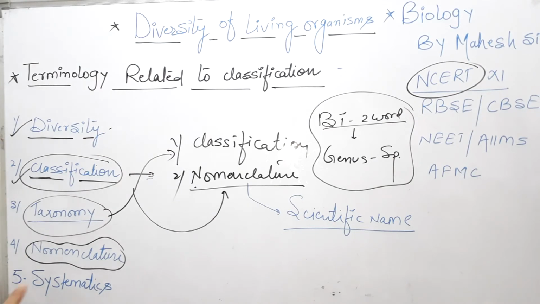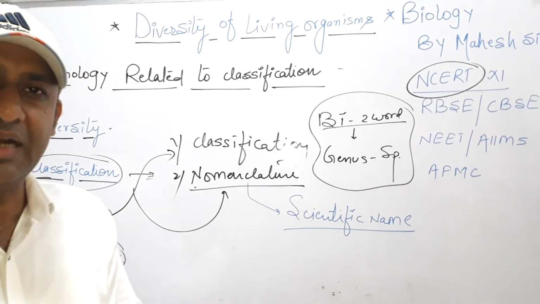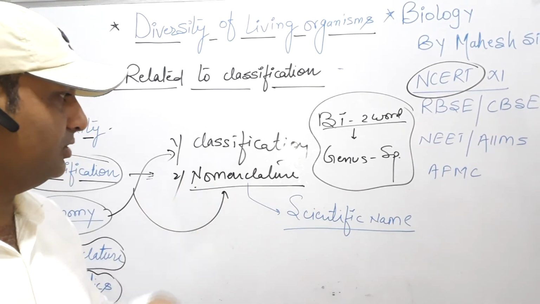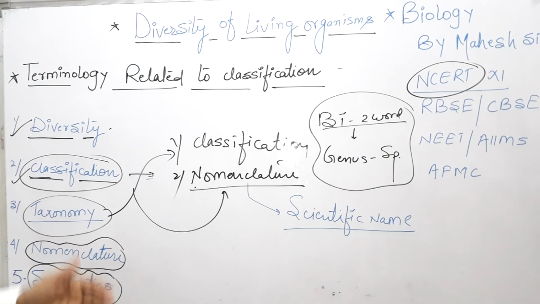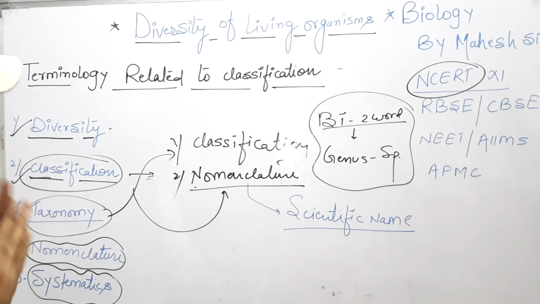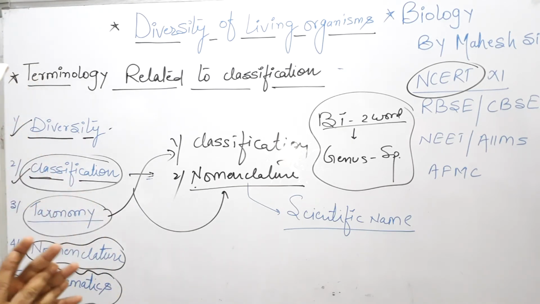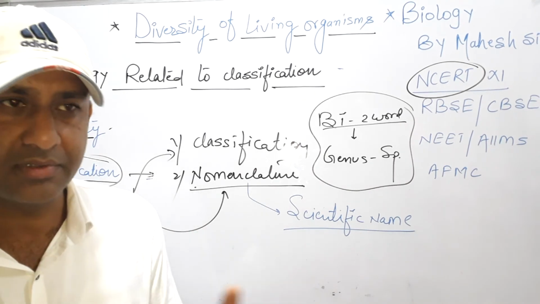Next is systematics. The branch of science which deals with the study or arrangement of organisms on the basis of similarity, classification, identification and nomenclature is called systematics. So these are the 5 definitions related to diversity in organisms. Again, the first topic is diversity. Diversity I explained already: the different life forms present in the same area is called diversity.